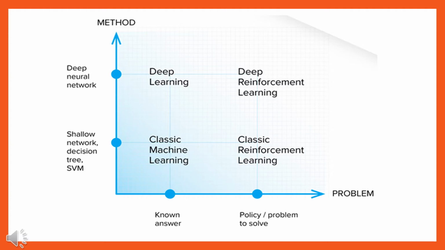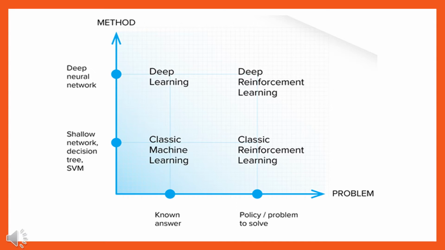One is the problem and the next one is the method. The problem axis is divided into two important parts. One is where we know the problems and know the answers, and the other is where the problem can be solved with the help of policies. These are the two categories represented by the problem axis. On the method axis, we have the deep neural network, and next the shallow network, which includes the decision tree, and also the SVM, that is, the support vector machine.